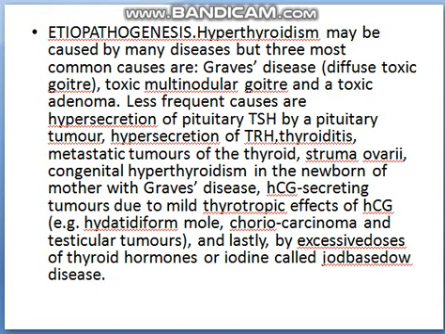HCG secreting tumor due to the mild thyrotrophic effect of HCG, that is human chorionic gonadotropin, which is released during pregnancy. That can be hydatidiform mole, choriocarcinoma, and testicular tumors. So these are the reasons because of which hyperthyroidism occurs. In this, the main one is goiter, which we have already heard about in our previous classes, what goiter is and what happens in goiter.